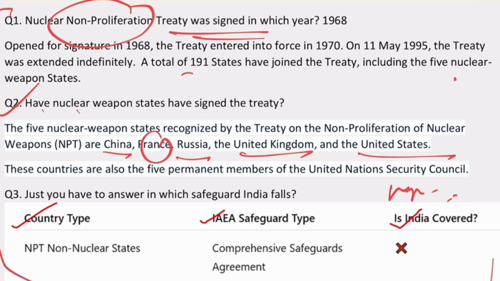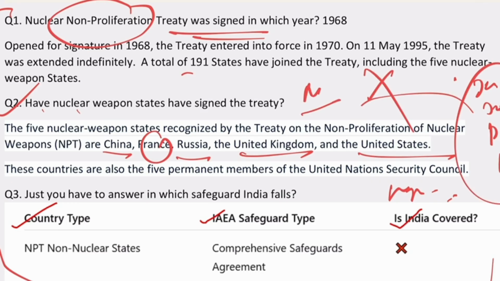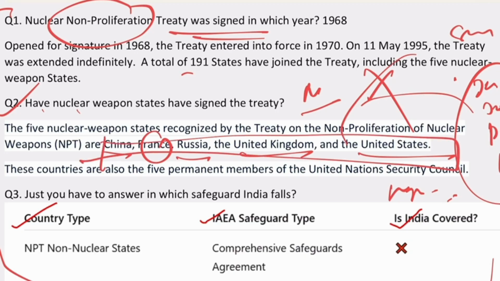We still have Israel, India, Pakistan and North Korea, which are nuclear weapon states that have not signed, but we have 5 nuclear weapon states that have signed this treaty. So this question should be clear to you: all nuclear weapon states have not signed, but some nuclear weapon states have signed this treaty, and these are the names of the countries.